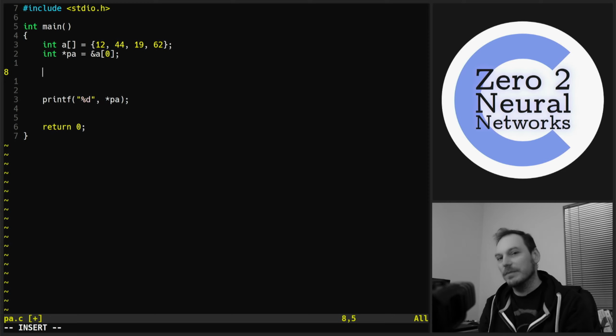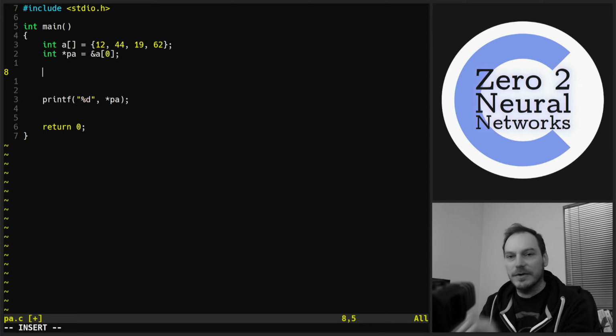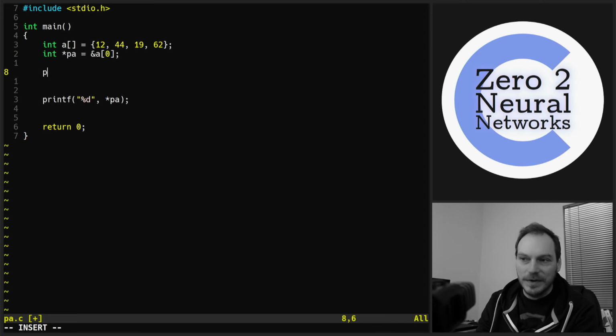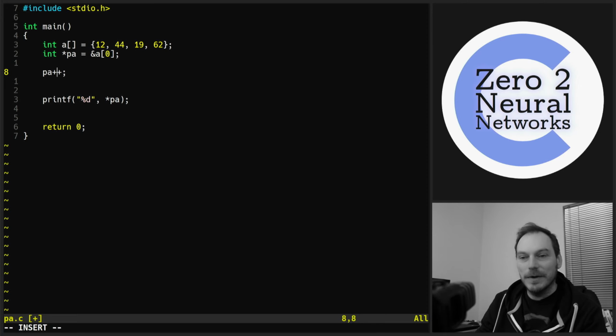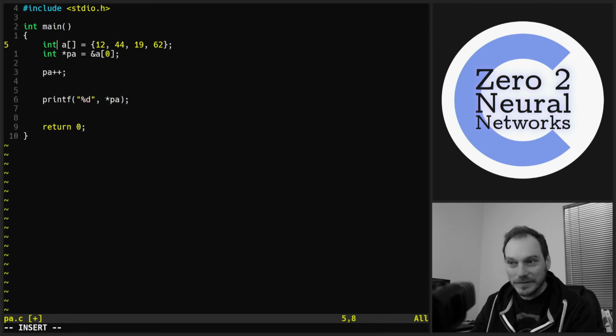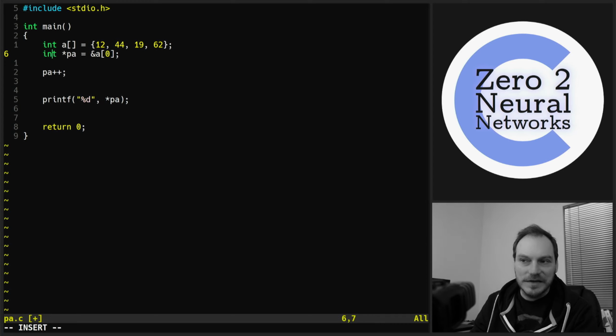So pointer arithmetic is basically incrementing and decrementing pointers for the most part. We can do other operations too, but for the most part, it's incrementing and decrementing pointers. So if we do PA++, we're going to shift to the next element in this array. Now the plus usually means add 1, doesn't it? And minus means take away 1, decrement by 1. But in this context, when used with a pointer, we're not adding the number 1 onto the memory address. What we are doing is shifting this pointer along by the size of the type.